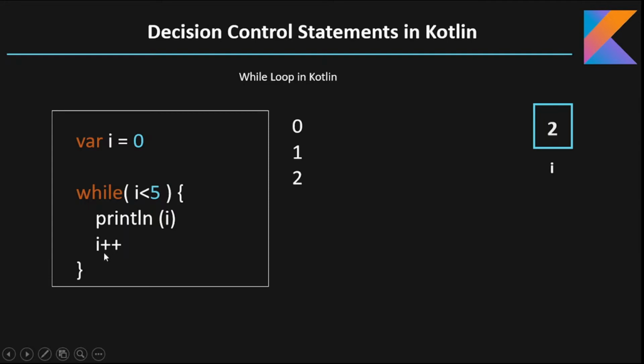Then it will increment the variable i to 3. Again it will check 3 is less than 5, it is true, then it will print 3 on the screen. Increment the variable to 4. Again it will check is 4 less than 5, yes, then it will print a new line and 4 on the screen. Then it will increment i from 4 to 5, and now it will check is 5 less than 5, no, now the condition fails, and here the loop will exit and our code will be finished. In this way the while loop works.